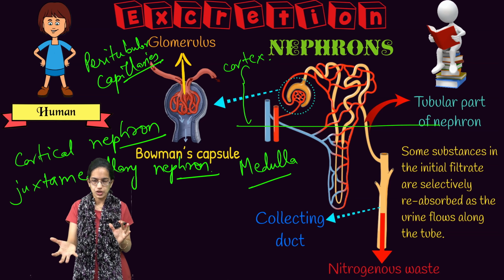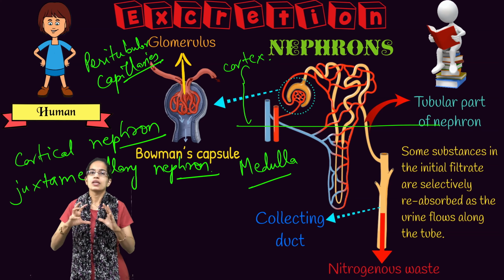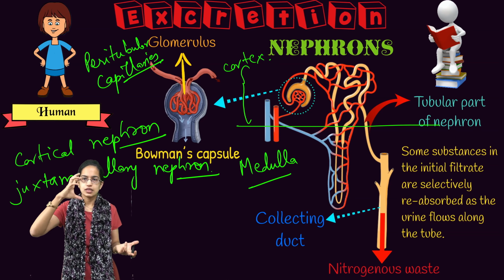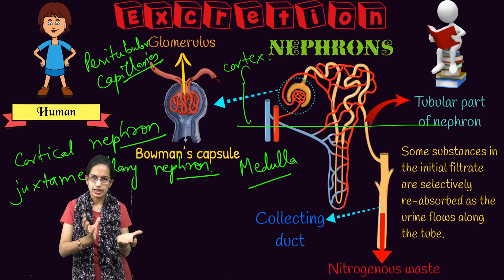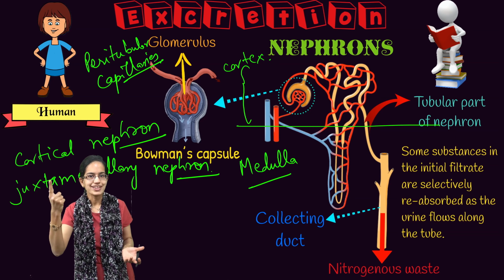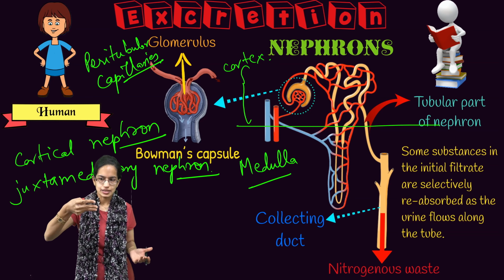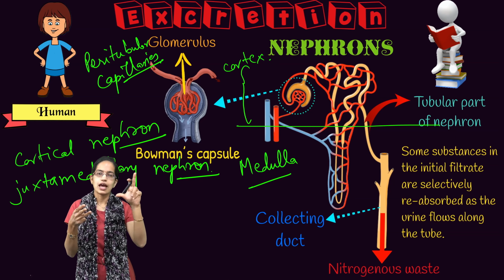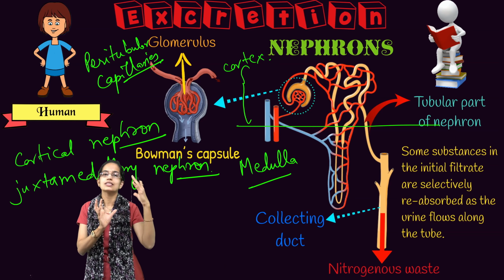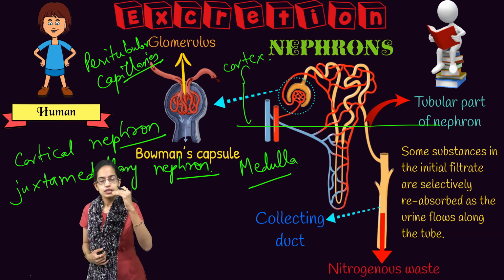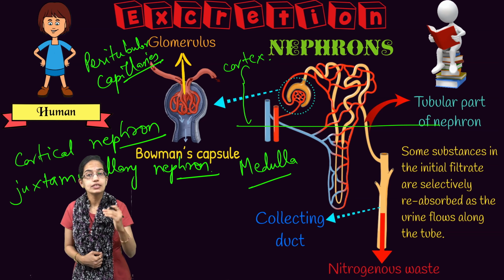So that is one of the basic understandings of the structure of the kidney. To summarize again, the kidney occurs in pairs. It is bean shaped in structure. The internal structure of the kidney we understood, which starts with the hilum, where the renal vein, artery and nerve enter and move out, and then you have the capsule. Within the capsule there is the inner part. This inner part has cortex as well as medulla, and each kidney has millions of nephrons,